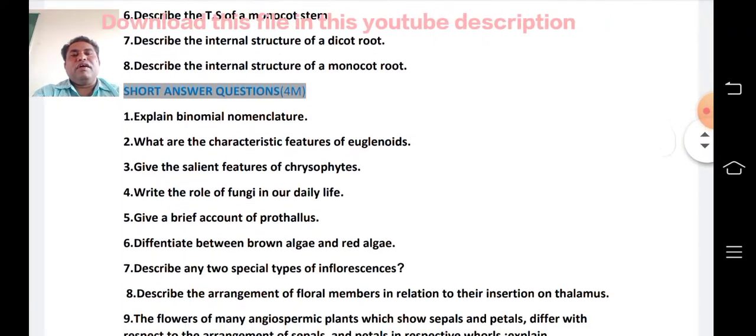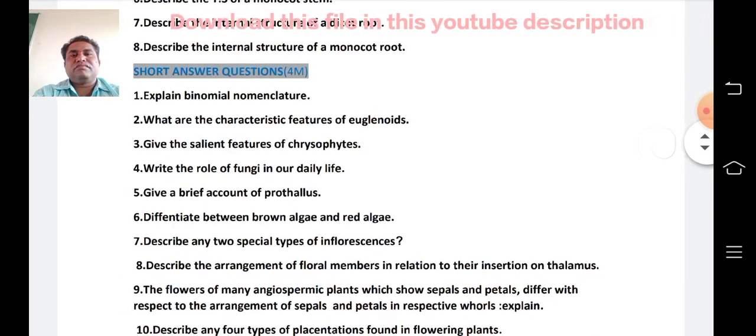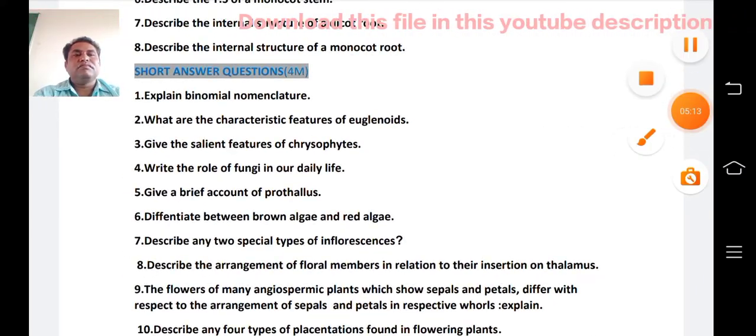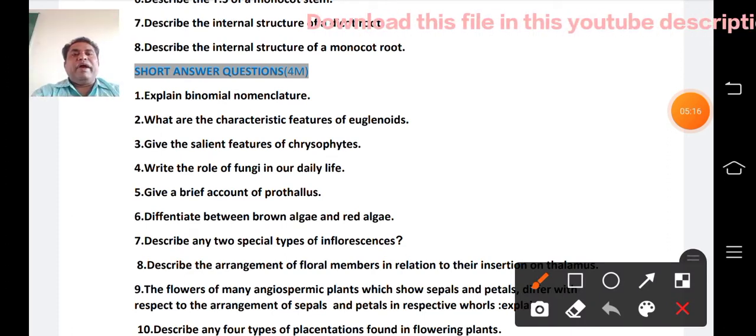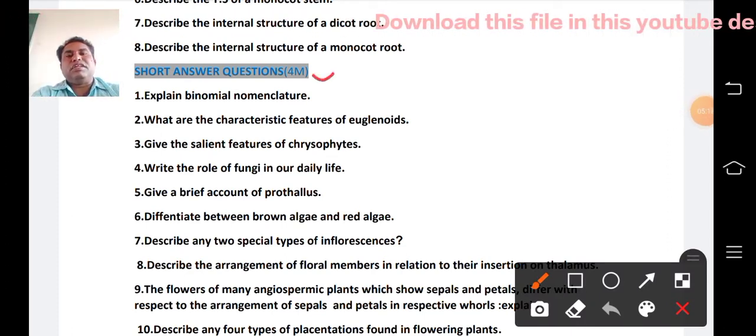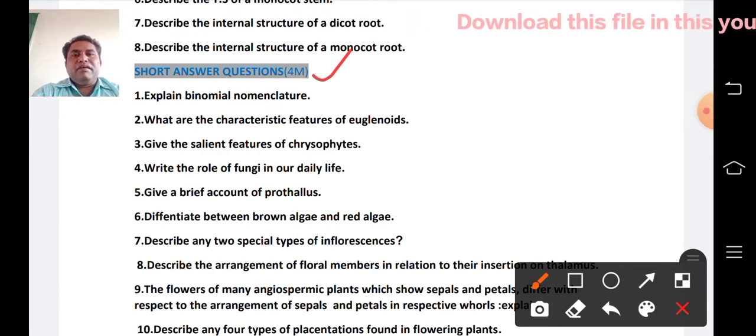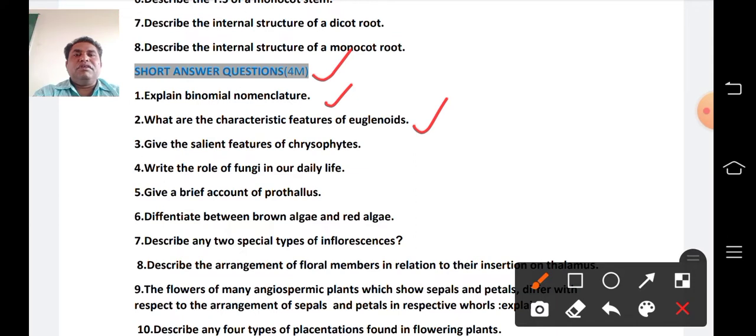Now let us go to the 4 marks question answers, the short answer questions. Explain binomial nomenclature. It is the most important one, and it is in the first unit. The second question: what are the characteristic features of euglenids? This is also in the first unit. The third: give the salient features of chrysophytes. Also the first unit. Write the role of fungi in our daily life, also in the first unit.